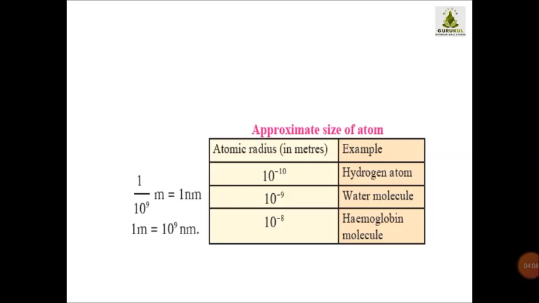Children, the approximate size of an atom is given. Atomic radius is expressed in meters. So the approximate size of a hydrogen atom is 10 raised to minus 10 meters. A water molecule is 10 raised to minus 9 meters, and a hemoglobin molecule is 10 raised to minus 8 meters. So this is the approximate size of different atoms. Now children, the remaining we will see in the next video.